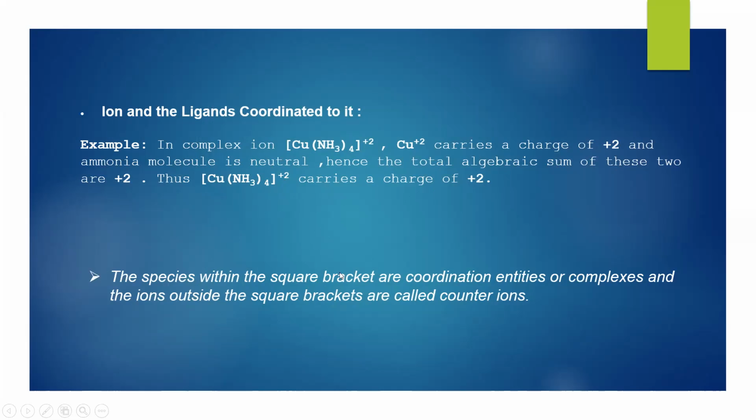The species within the square bracket are coordination entities or complexes. And the ions outside the square brackets are called counter ions. It can be a positive ion or a negative ion.